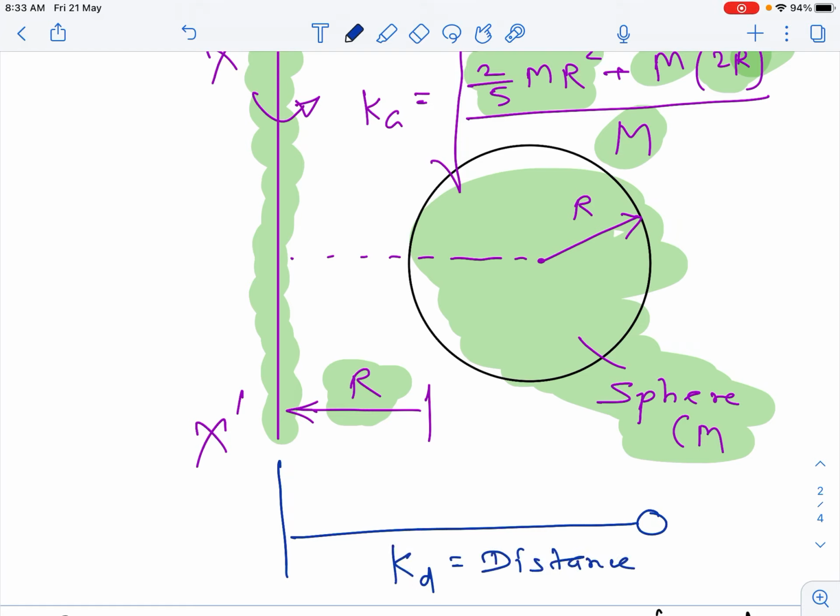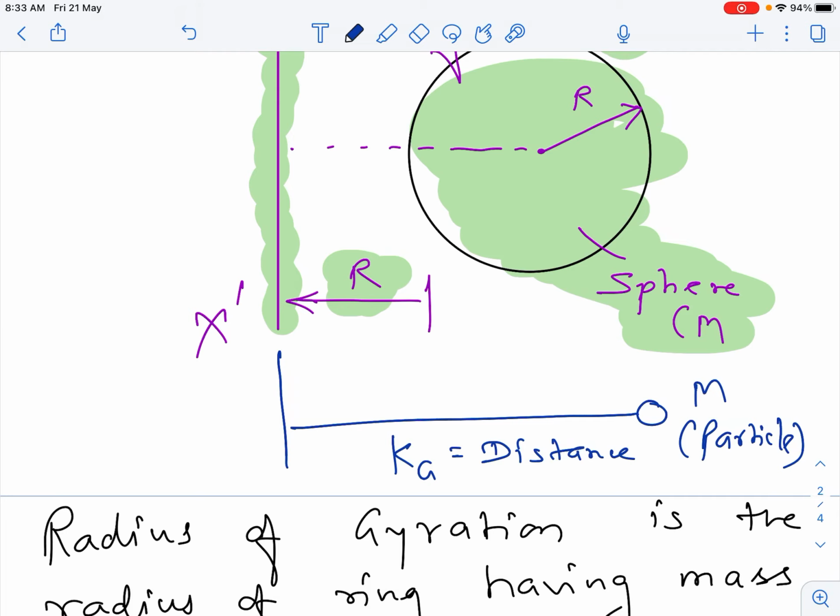And then, if you consider the particle, the radius of gyration is nothing but the distance of a particle from the axis of concern, having the same mass as that of the rigid body under consideration, such that the moment of inertia of the particle and the rigid body is the same.